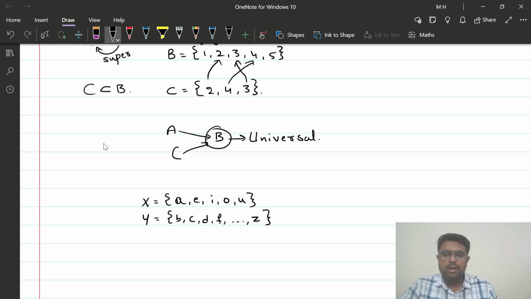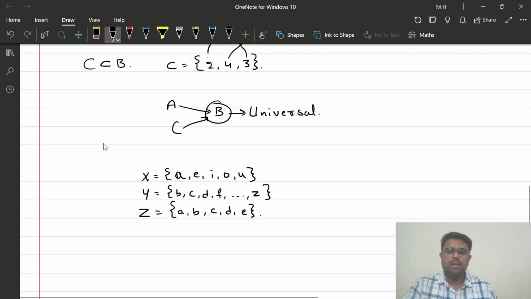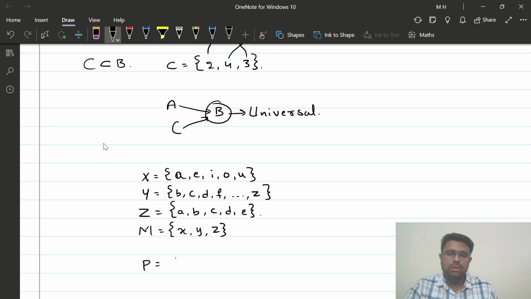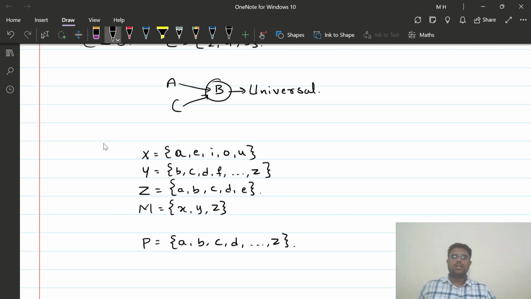And then let's say the set Z equals {a, b, c, d, e}, and let's say M equals {x, y, z}, and let's say the set P equals {a, b, c, d, and so on up to z}, the set of all alphabets. You can see I have 1, 2, 3, 4 and 5 sets.